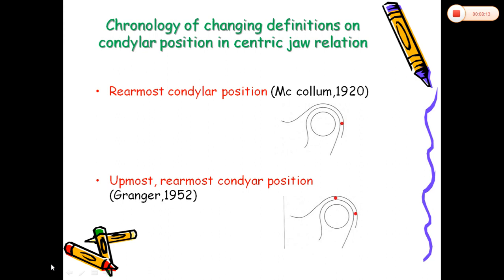According to McCallum, 1920, centric relation is the rearmost condylar position. Whereas according to Granger in 1952, it is the uppermost, rearmost condylar position. Here you can see in the pictures. According to McCallum, the terminal condylar position will be rearmost, whereas in 1952, according to Granger, it will be uppermost and rearmost.